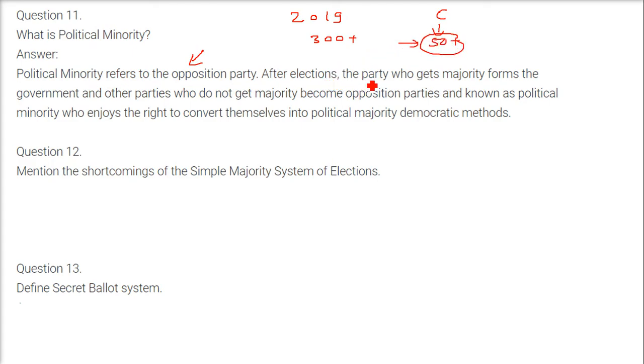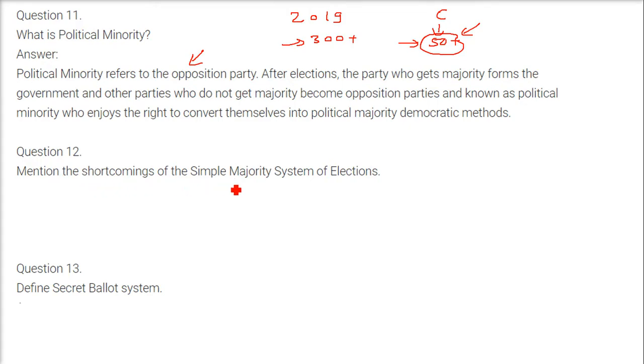After the election, the party that gets a majority forms the government, and the other parties that do not get a majority become the opposition parties, known as the political minority, who enjoy the right to convert themselves into the political majority by democratic methods. In the next election they may come as a majority and the others may become the minority. It all depends on their performance and the people's aspirations.